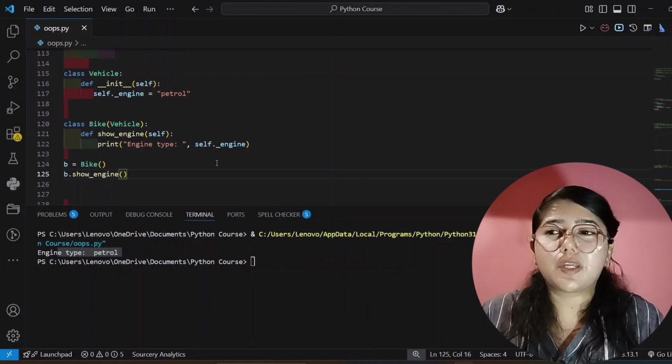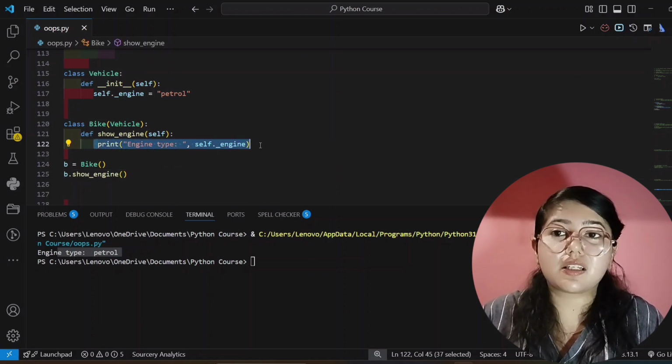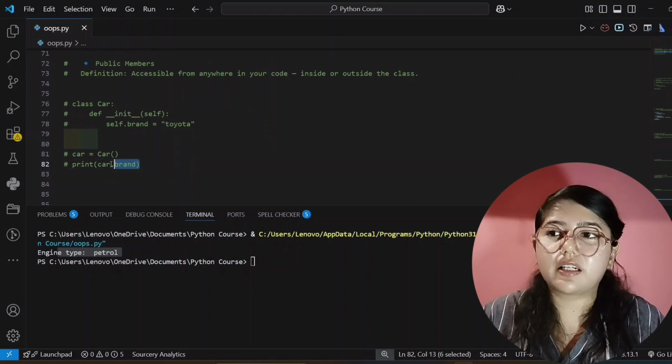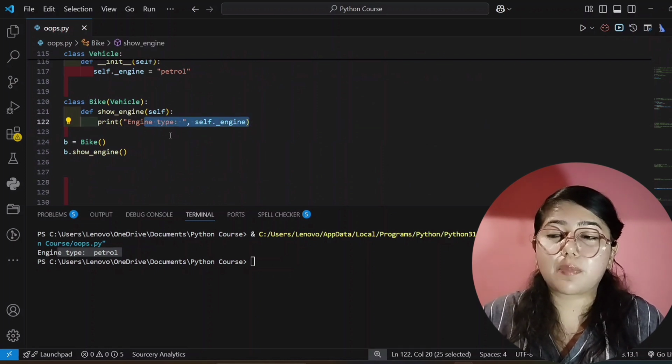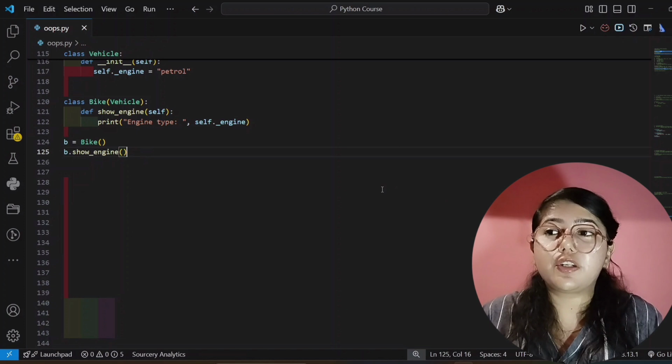And now you will ask me, Priyanshi, you told us that this is protected, and you are printing here. Okay, yes, I am printing here. See here, I have written print inside this subclass, and for public I had written it outside the class, at the end, after creating the object. But here I am writing inside the subclass. Okay, so it is showing the correct answer. And now I will teach you one more thing.